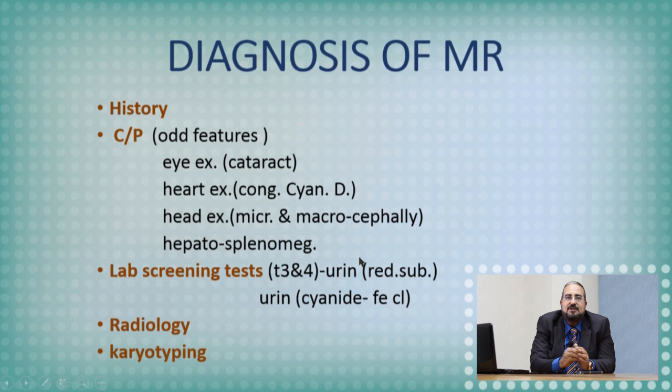Again, if the patient was diagnosed as having hypothyroidism at the age of 6 months, he lost about 50% of his mentality. If he is diagnosed with hypothyroidism at the age of 1 year, he lost about 75% of his mentality. If he is diagnosed near the age of 2 years, he lost about 80 to 90% of his mentality forever. So such disorders I have to pick up early before mental derangement.